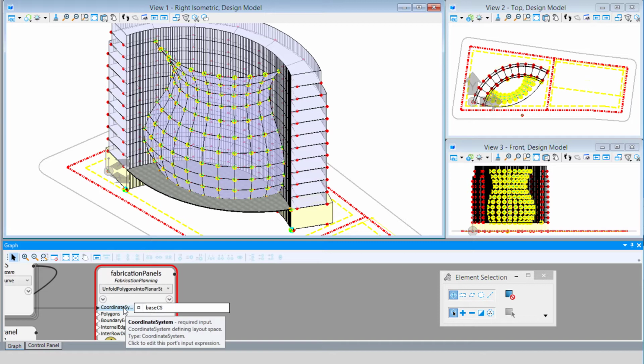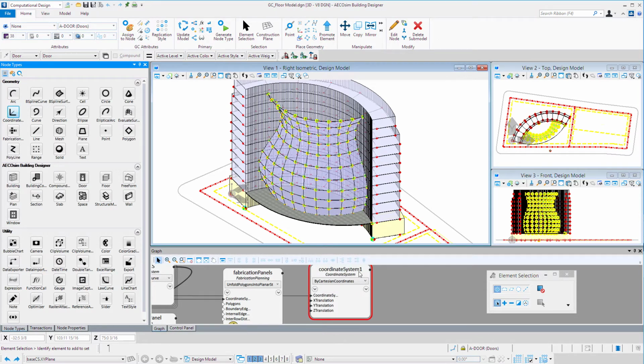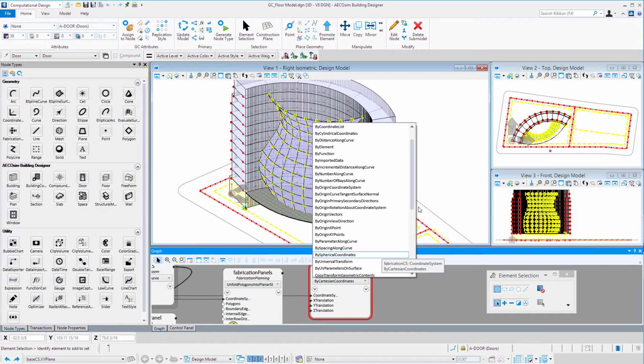So it's fairly easy to do in Generative Components. All we need to do is create a new coordinate system in a new model. So I'm going to drag and drop a new coordinate system node onto the graph. I'm going to call this Fabrication CS. And for a technique, we're going to select at model origin.